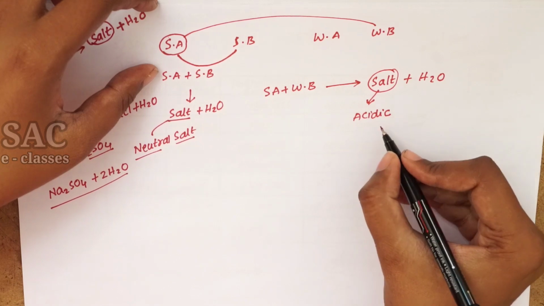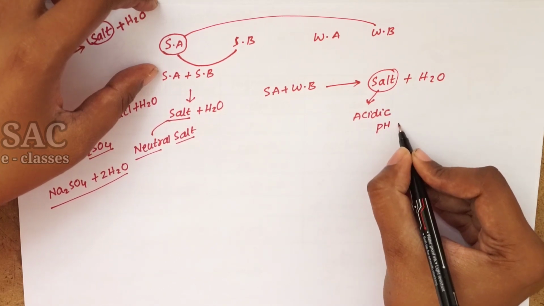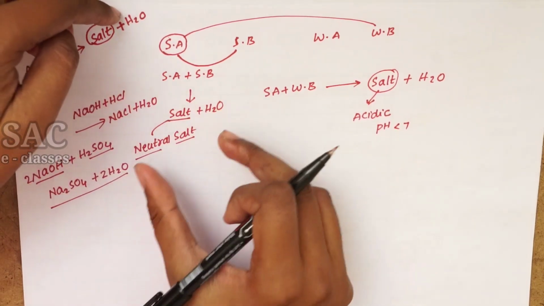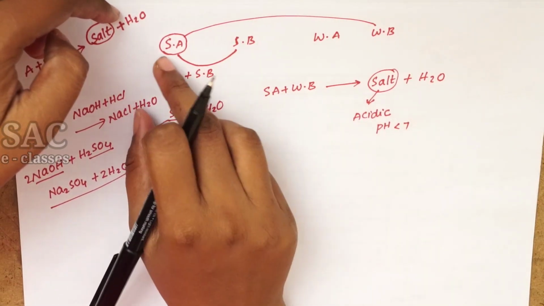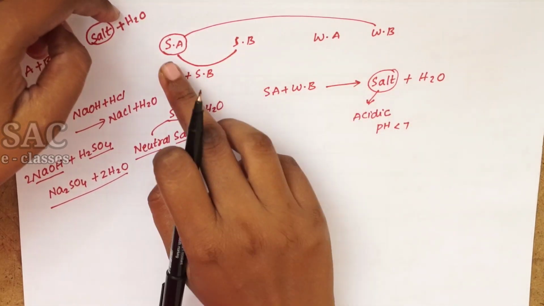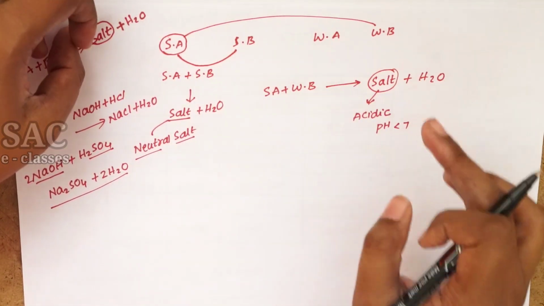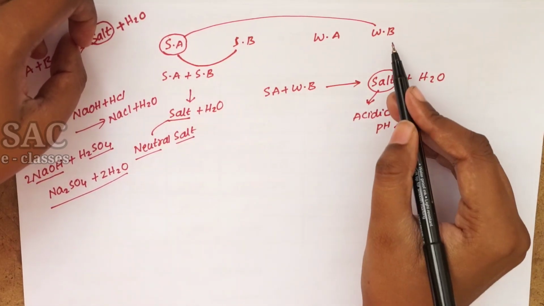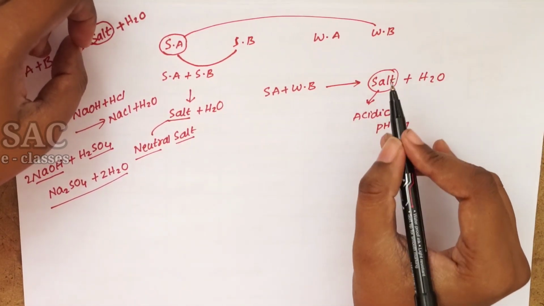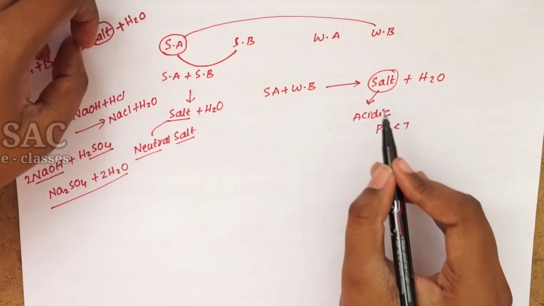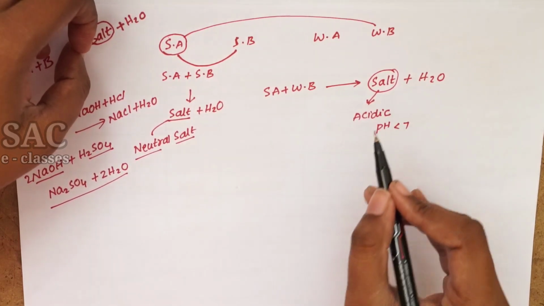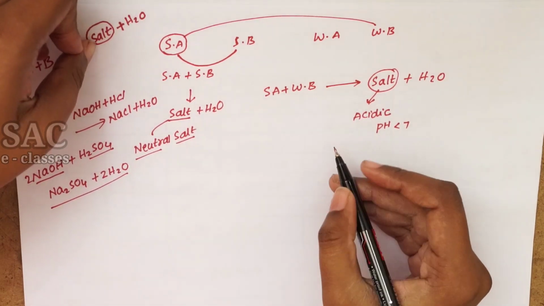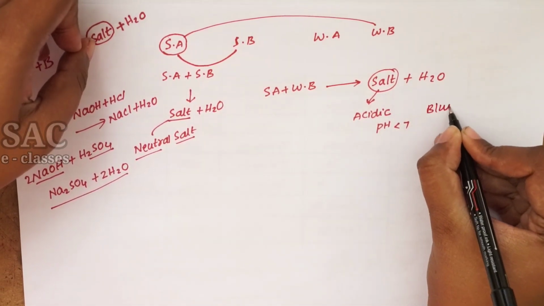Usually an acidic salt's pH is less than 7. Usually salts are neutral substances, but here they are formed by mixing a strong acid with a weak base. So the strong acid suppresses the basic nature, and some acidic character will remain in the salt. So its pH is less than 7 and it turns blue litmus paper into red.